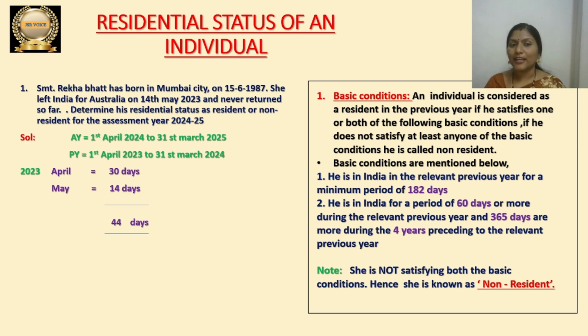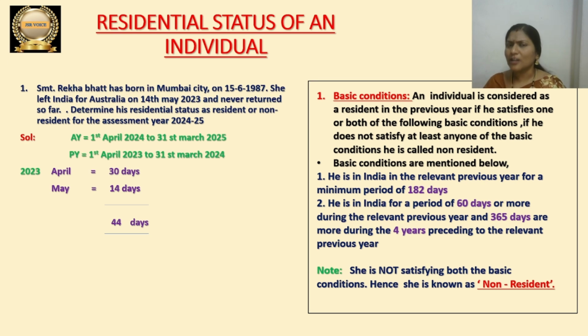So Srimati Rekha Bhatt is not a special category person. She is a general category person. Whenever she is a general category person, basic conditions are mentioned on this side, the right side you can see. So what are the basic conditions? There are two basic conditions. Out of these two, if she satisfies at least one basic condition, then we can call her a resident.